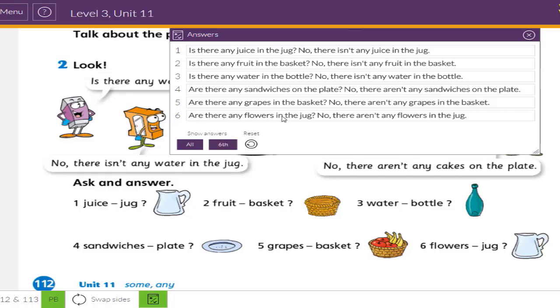Are there any flowers in the jug? No, there aren't any flowers in the jug.